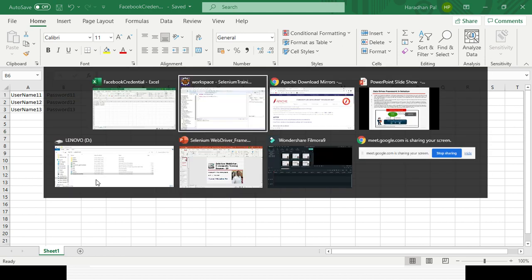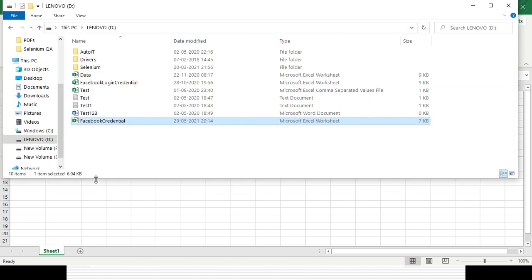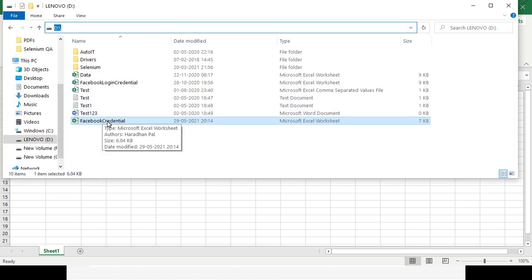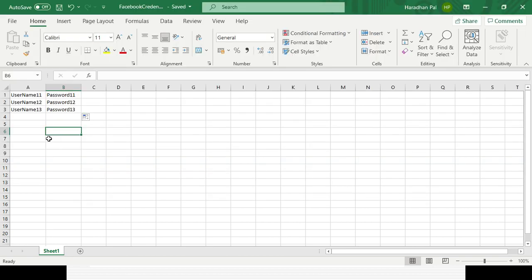So first is the location, second the Excel name, third the Excel sheet name, fourth the row, then the column, and then your value. Those are the important aspects you need to remember. You can't directly go to the value; you need to first go to the path, then the workbook, then the sheet, then row, column, and then value.